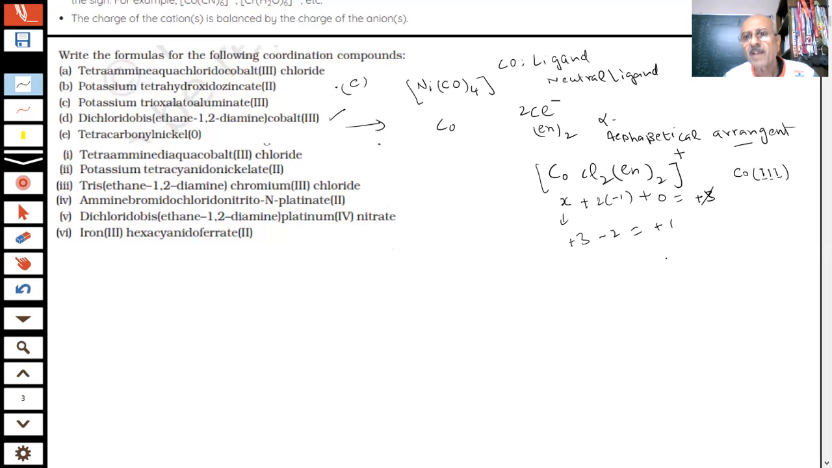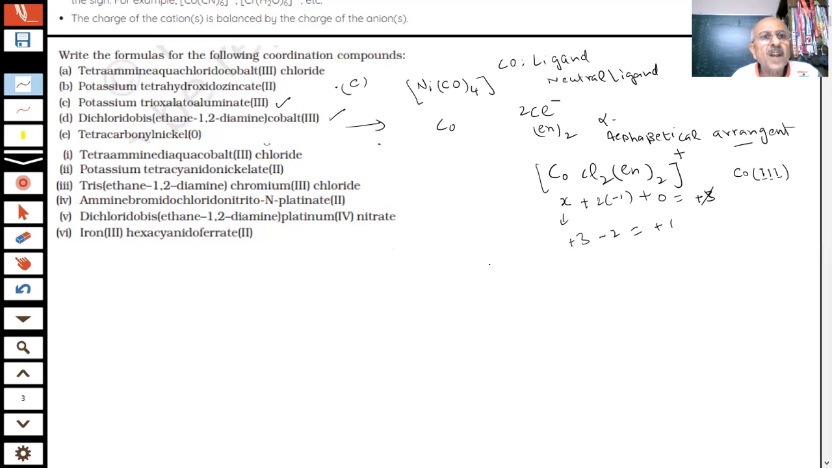Sir, please explain this balancing part with the help of a counter ion also, if a counter ion is present. We are going to have so many cases. Wait and see, so many examples will be coming. Counter ions, we have already given you so many examples of this. If I take this one.